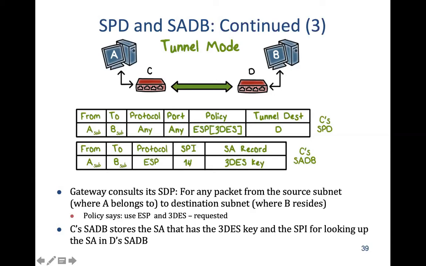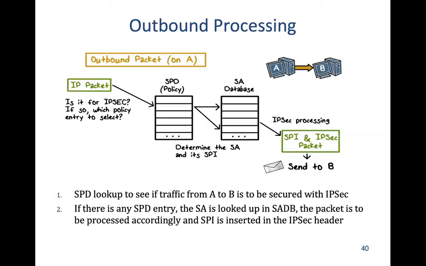Okay, so the flow is as follows. When A is sending a packet to B, the node will first check whether it is for IPsec, and if so, what policy is to be applied. Based on the destination address, it can look at the policies to be applied.